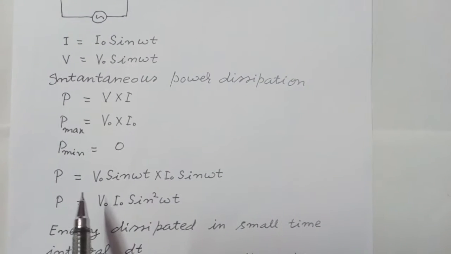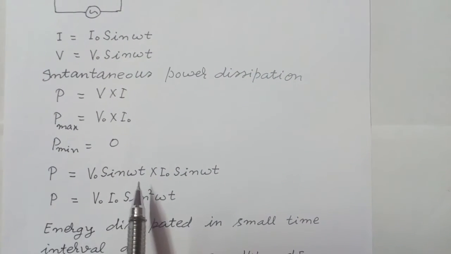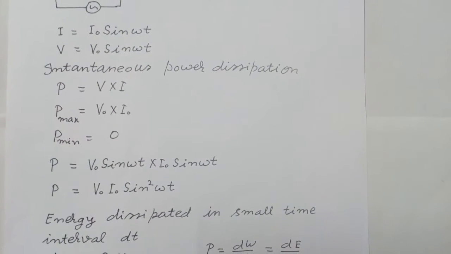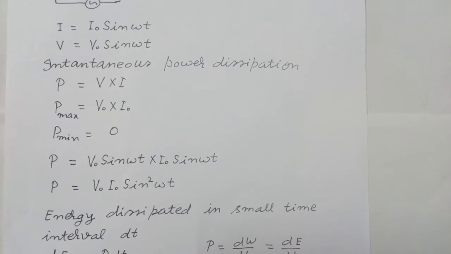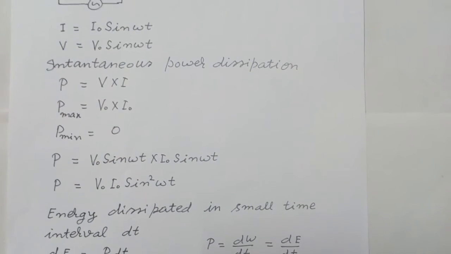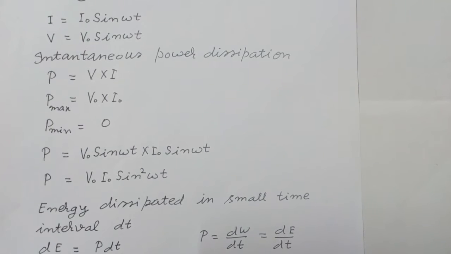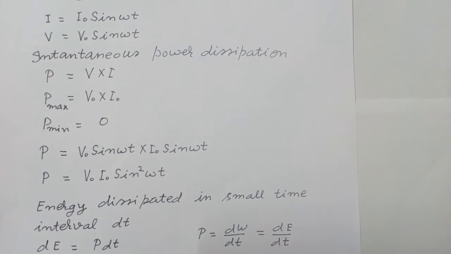So P is equal to V naught sin omega t into I naught sin omega t at any instant. So this is equal to V naught I naught sin square omega t, where V naught is the maximum value of voltage, the peak value of voltage, and I naught is the peak value of current.